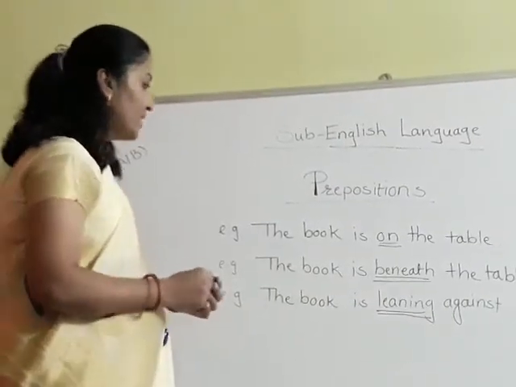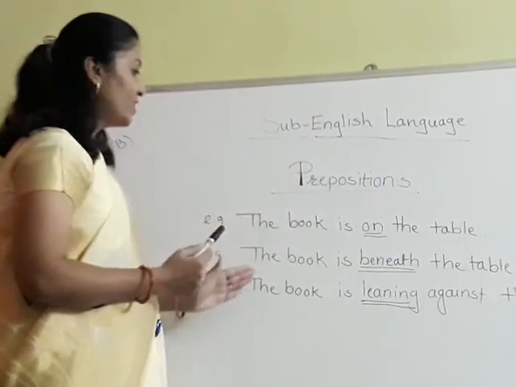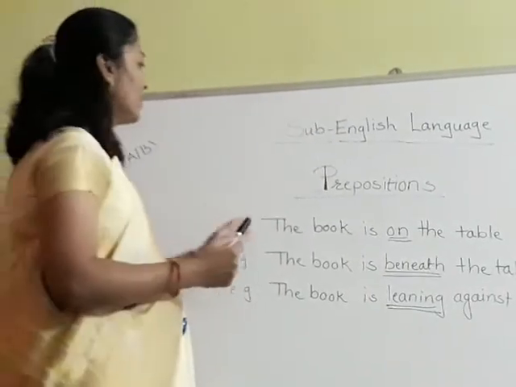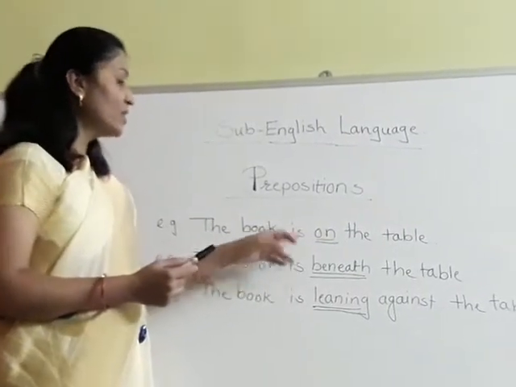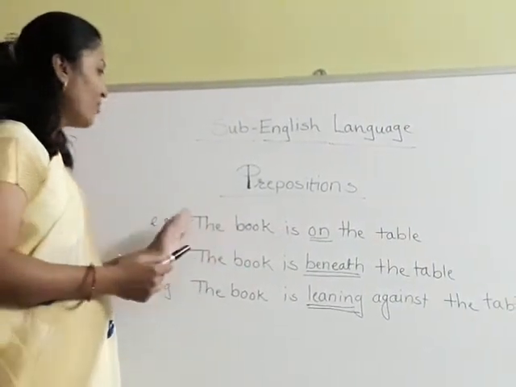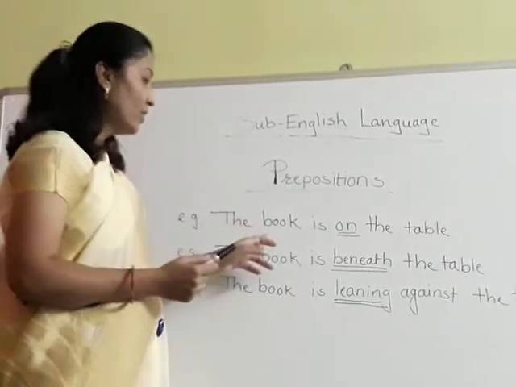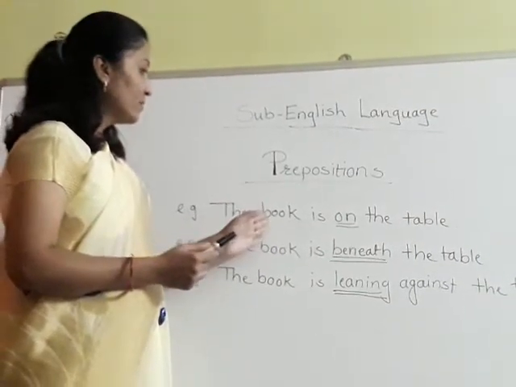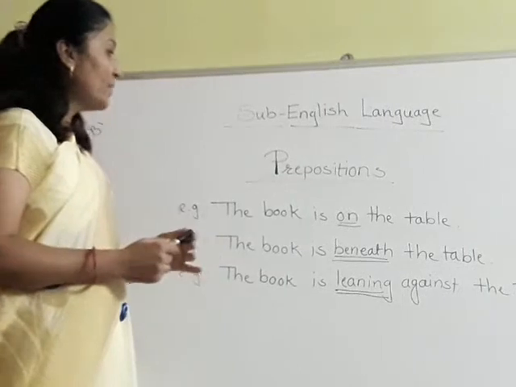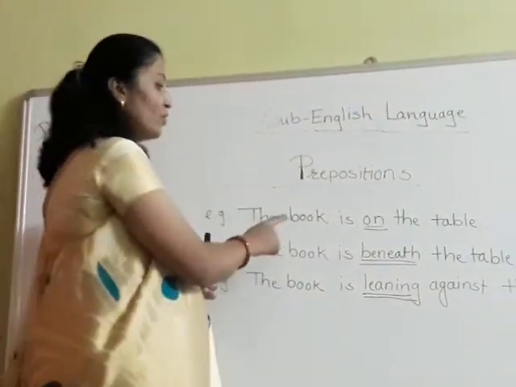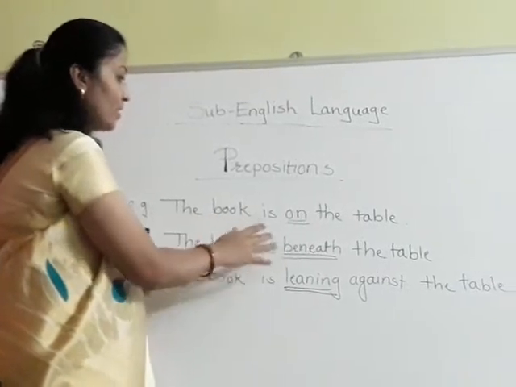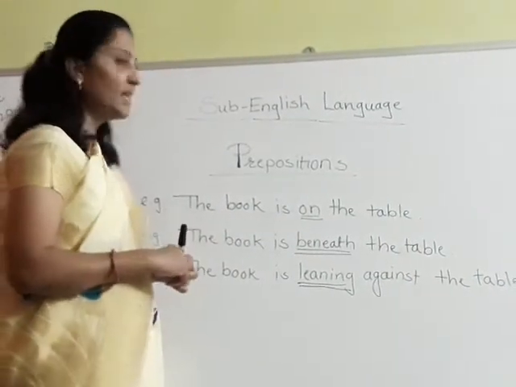So students, in each sentence the preposition is used to show the position of the book, that is the noun, to the remaining words in the sentence. Okay? The position of the noun to the other words in the sentence.